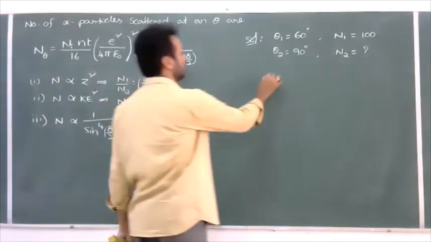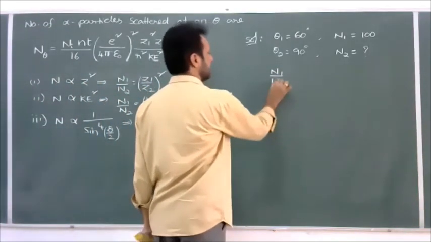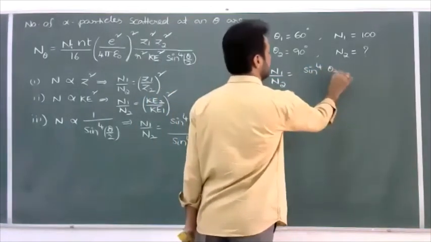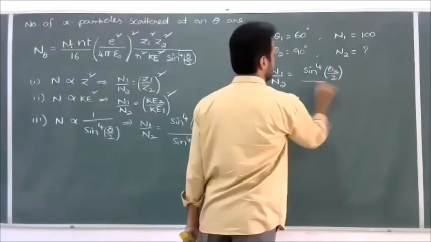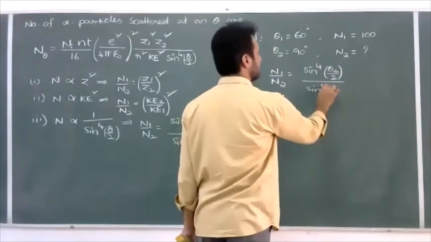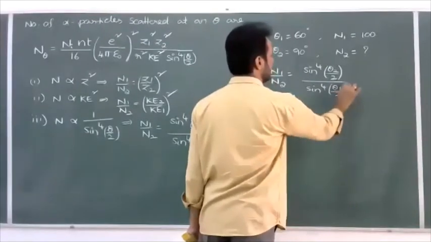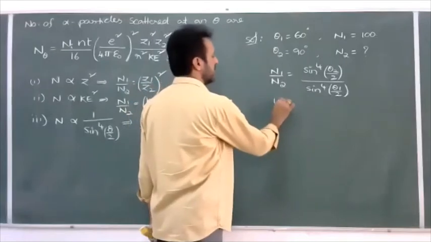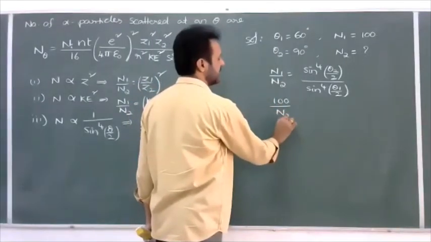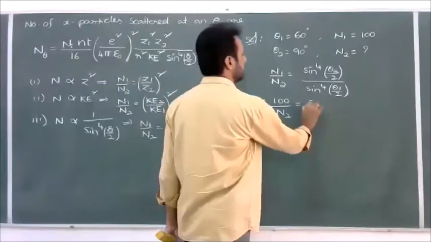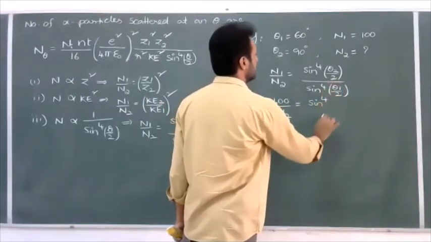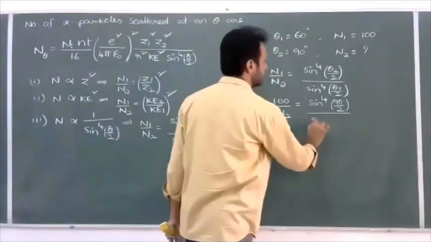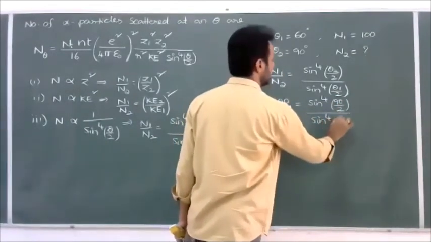N1 by N2 is equal to sin power 4 theta 2 by 2 divided by sin power 4 theta 1 by 2, you should write. In the N1 place you should write 100. So 100 by N2, which we should calculate, is equal to sin power 4 theta 2, they gave 90, by 2, divided by sin power 4 theta 1, they gave 60, by 2.